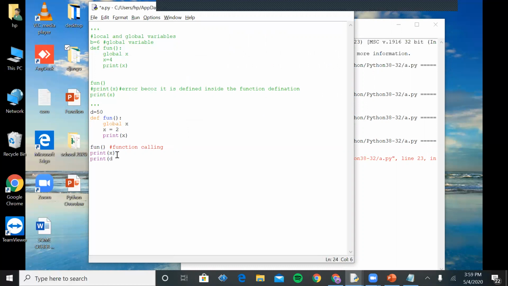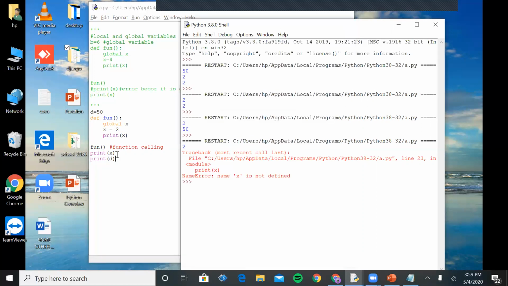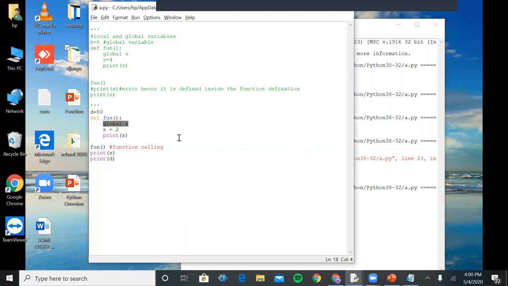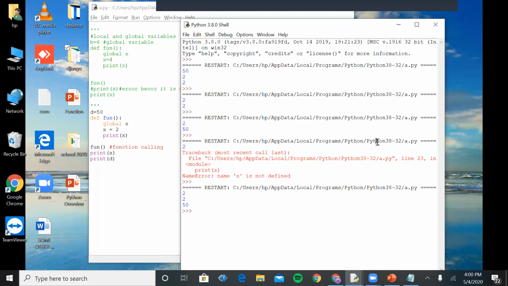It will print the value of d also. Now you can see it has shown me the value d 50, and because I've changed the local variable scope to global, that is why it is displaying the result of the x variable. Is it clear to you now?